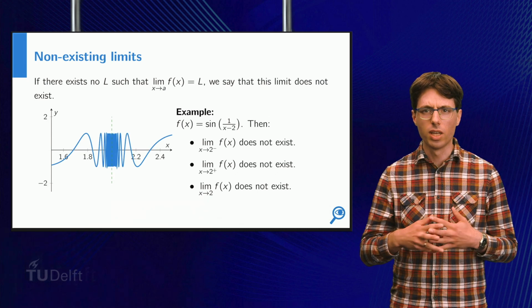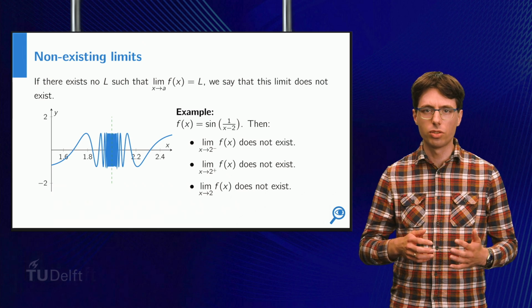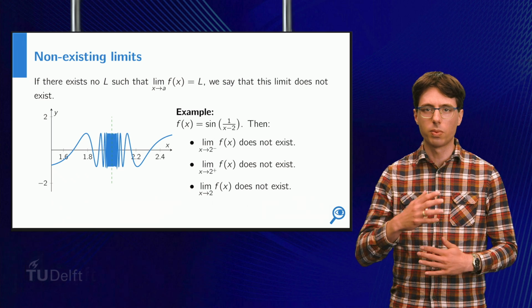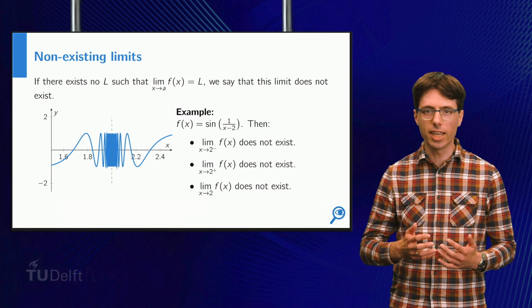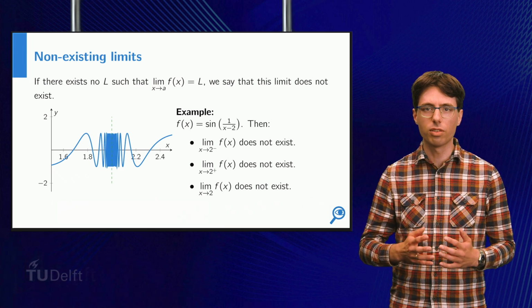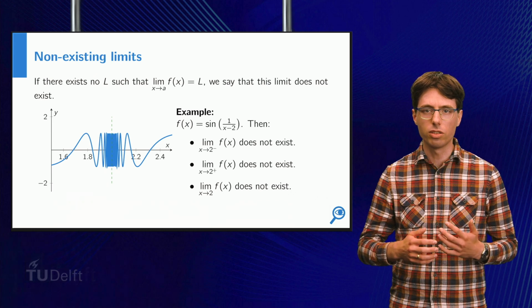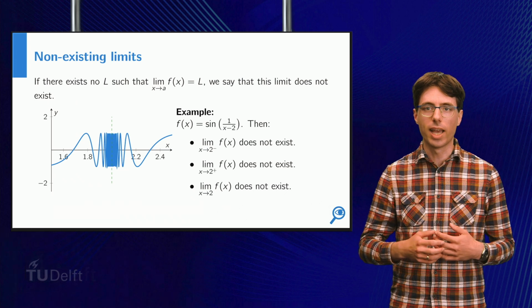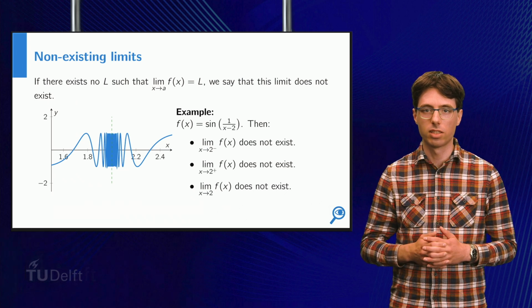For this example, whenever x gets closer to 2, the function starts oscillating heavily between the values minus 1 and 1. This means that as x approaches 2, either from the left or from the right, the function values do not approach a single value as they keep on oscillating. Hence, the limit does not exist.